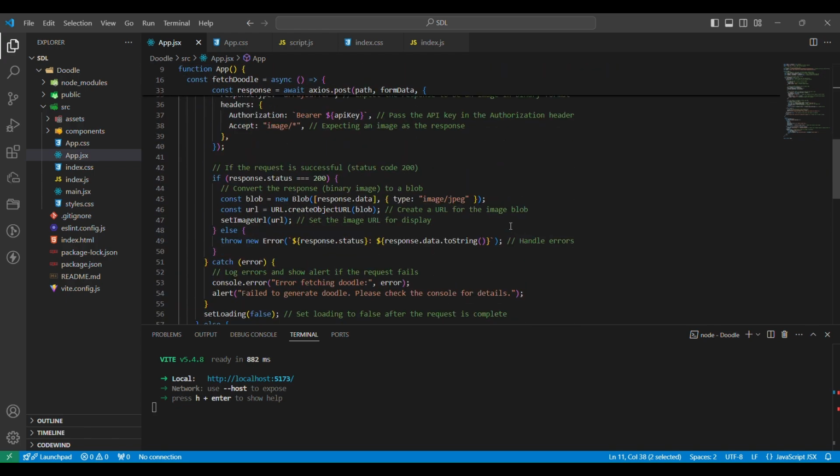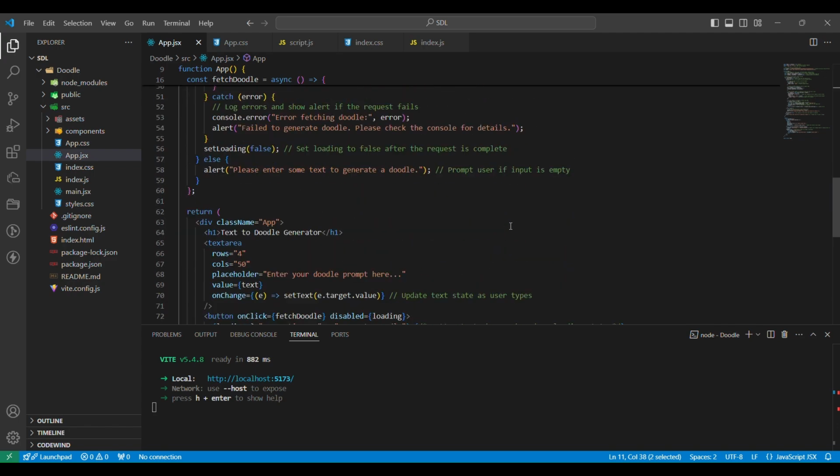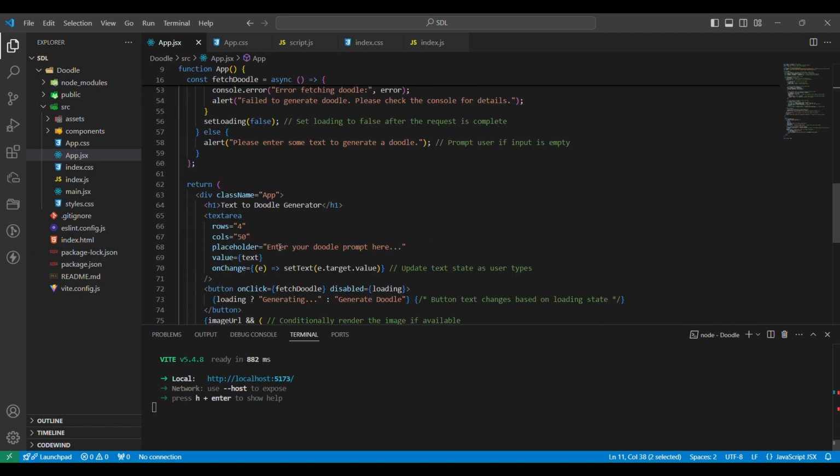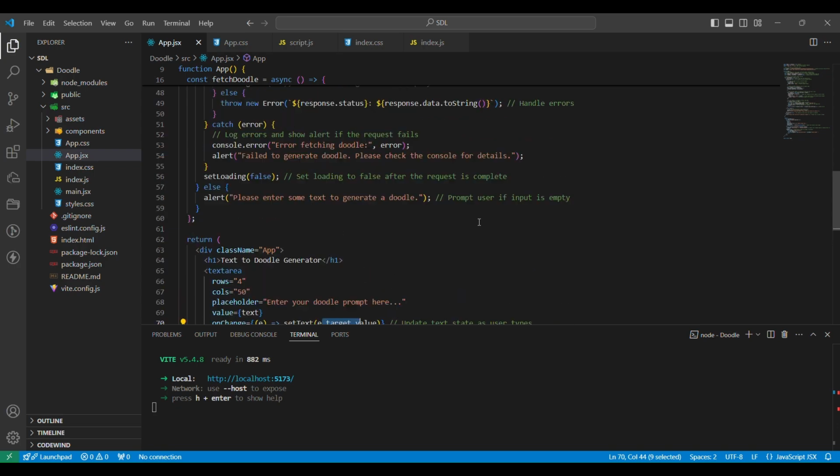So this is the text area, and we have called the setText function with the value that the user has typed. Now, every time the user types, React re-renders the component with the updated text value, and this allows us to always have the latest user input.